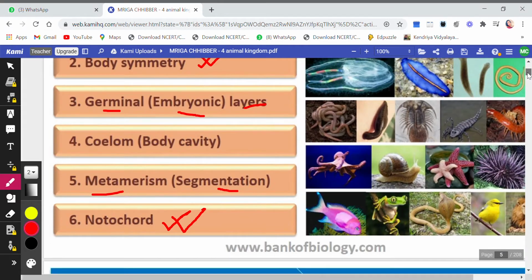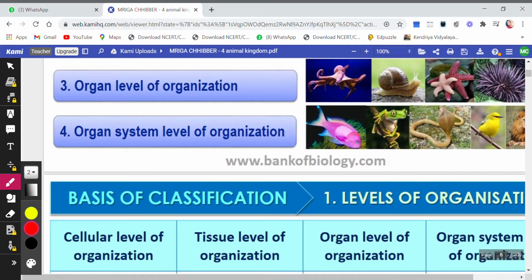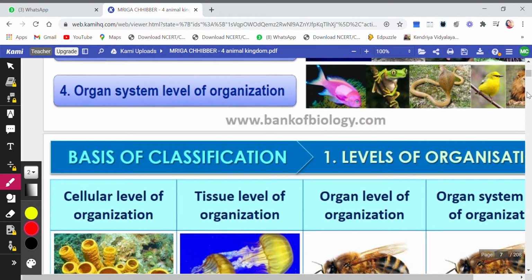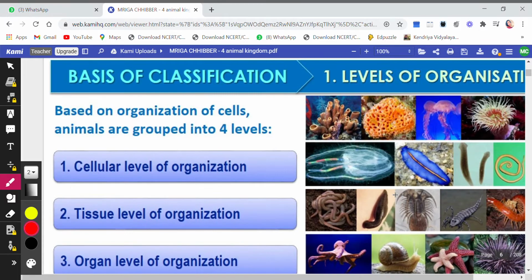See, first one was basis of classification. Now, as I told you, the level of organization, what is the level of organization? Based on that we have four levels of organization. First one was cellular level, that is the organism is at cellular level, whether it is unicellular or the organism is made up of very few cells.